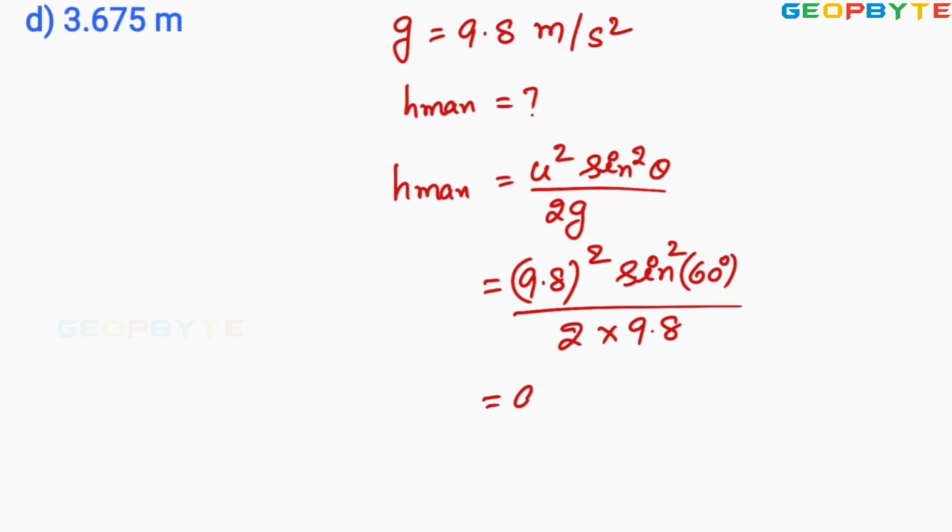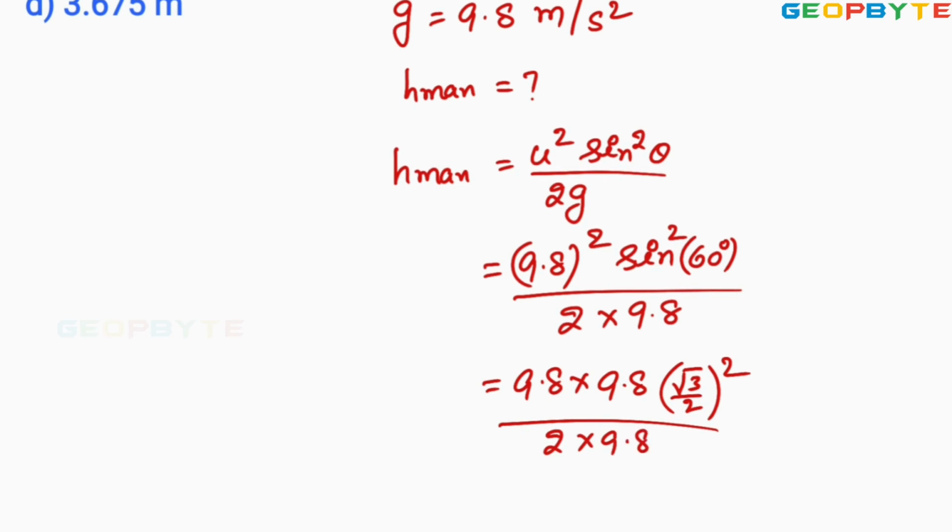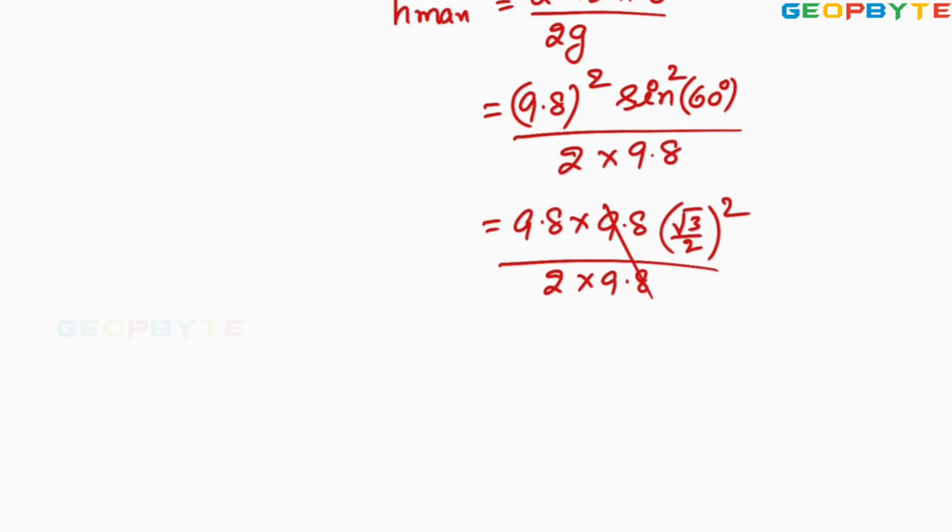It is equal to 9.8 into 9.8 into sin 60, root 3 by 2, whole square, divided by 2 into 9.8. 9.8 is cancelled. 9.8 into 3 by 4.